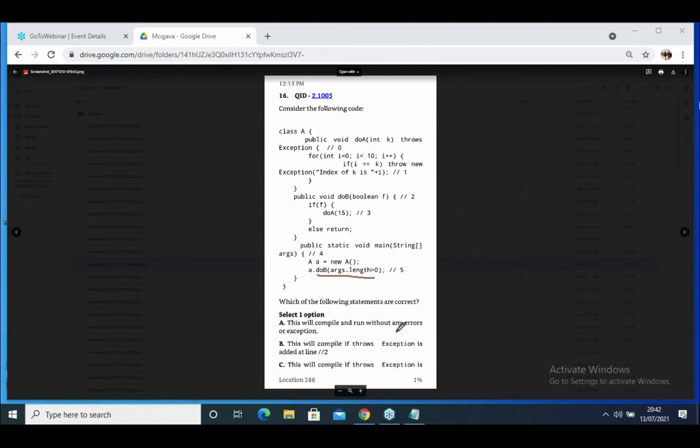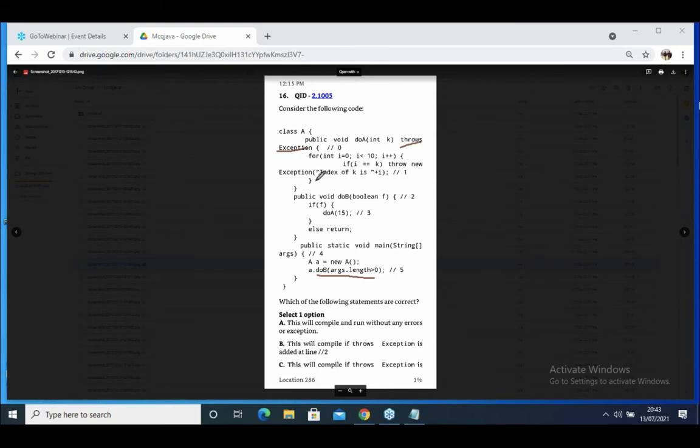This will compile and run without any errors or exceptions. This will compile if throws Exception is added at line number 2. This will compile if throws Exception is. Okay, let's listen here. Throws Exception we declared here.